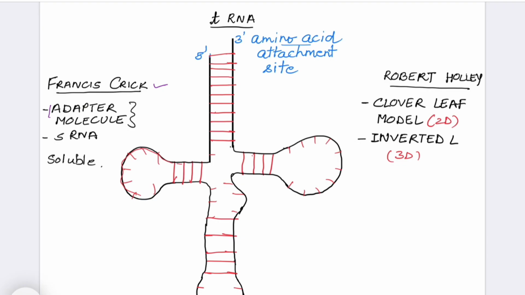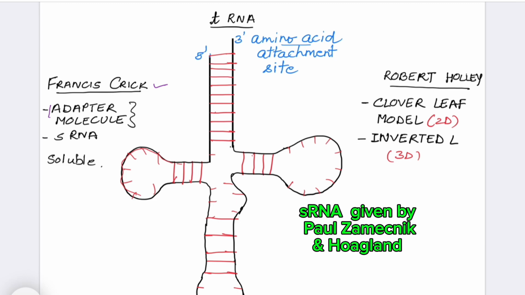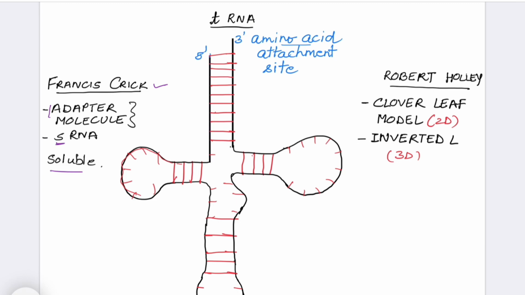That is why he called it an adapter molecule. He also called it sRNA, where S stands for soluble RNA. So when it was known that there is a molecule which reads the code on messenger RNA and attaches an amino acid, it was called an adapter molecule and also soluble RNA.